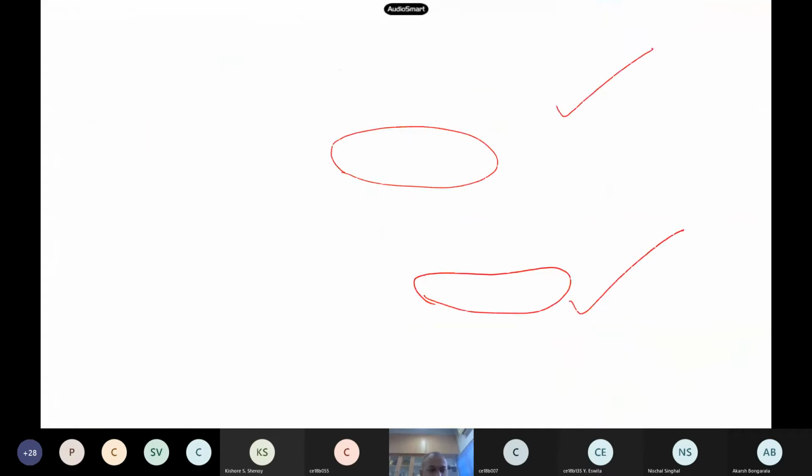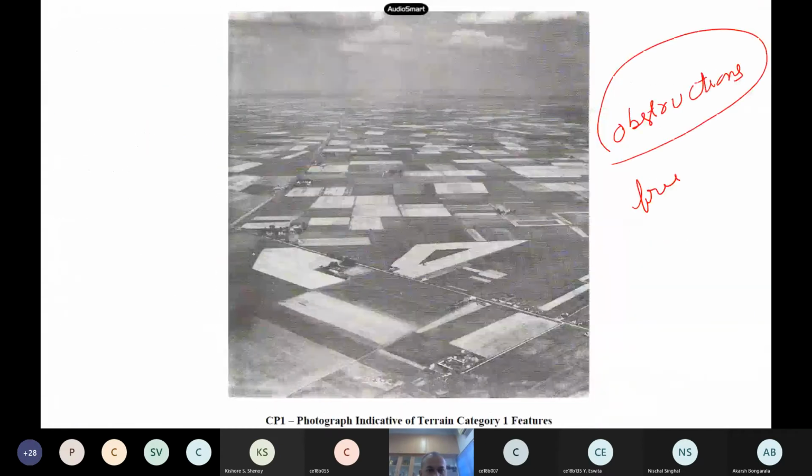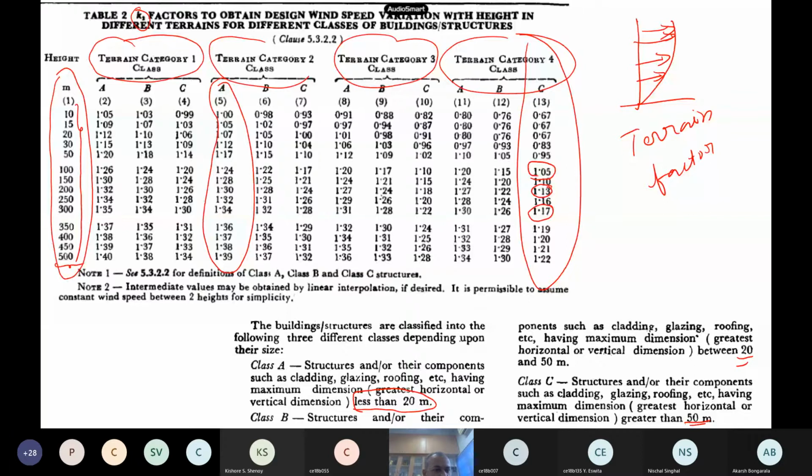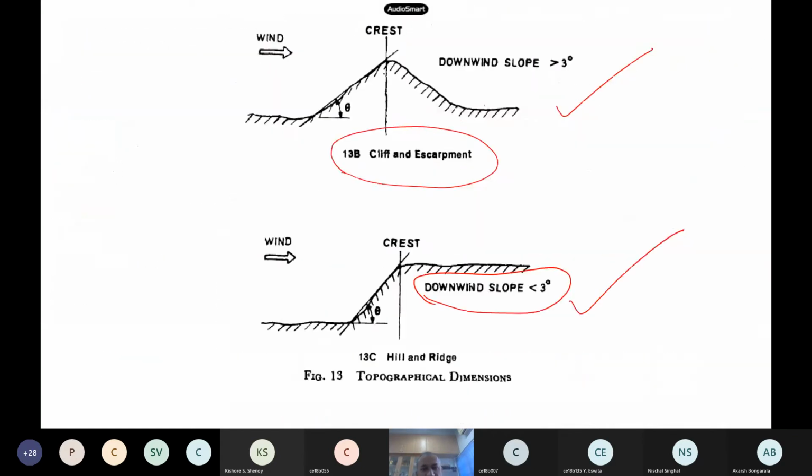So I think let me see the table also. So now 1.1 somewhere, the bridge height also matters. Okay, so how much is the height of the bridge or something like that. So 1.1 he has taken for this class. So what is class B? Their dimension should be between 20 and 50 meters actual. Okay, vertical are this much. So based on this one, you classify your bridge depending on the dimensions, class A, class B, or class C, and then based on the height of the building, say, 30 meters. So now approximately you follow it, you take this number itself. So he has taken it as 1.1. Okay, category this thing. So that details will be provided to you.